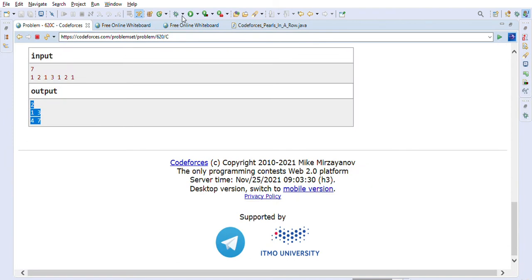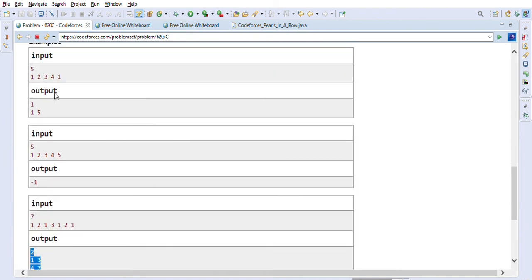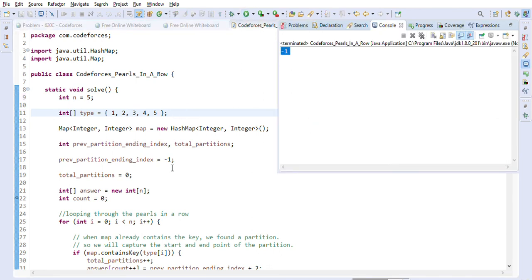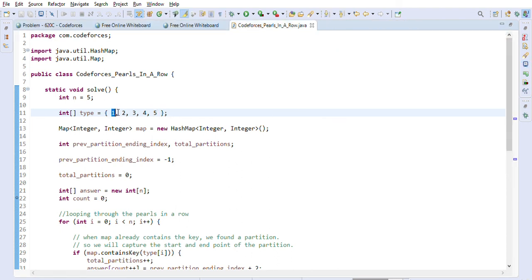We can also try one other example which is negative. So let's take this example, 5 and 1 2 3 4 5. I'll update our input here, so it is 1 2 3 4 5 now. Now we should get -1. So we are getting -1, because there is no partition here, because there is no type which is occurring two times.